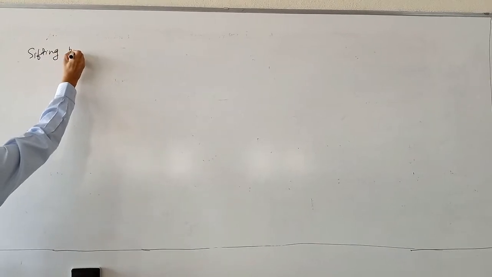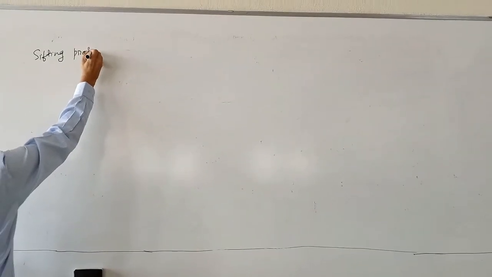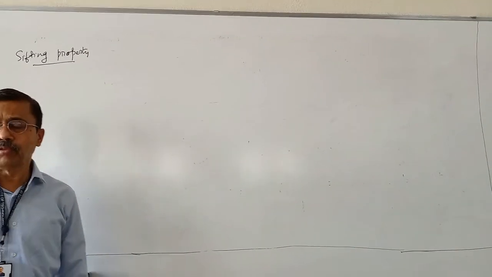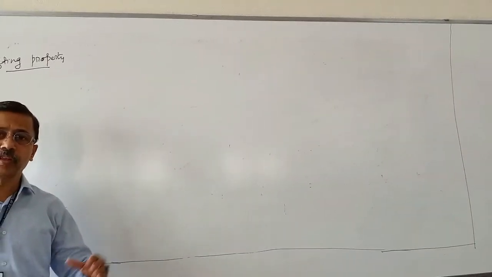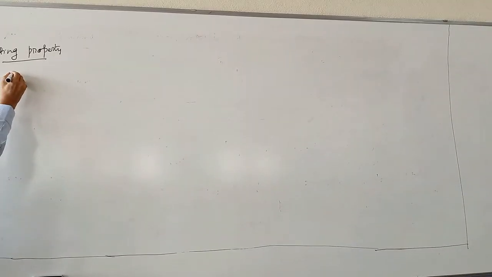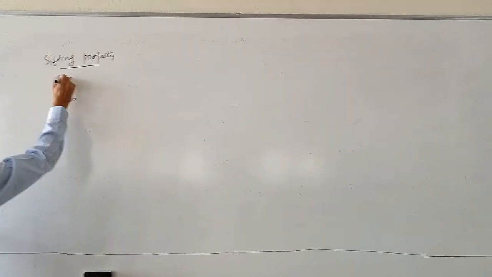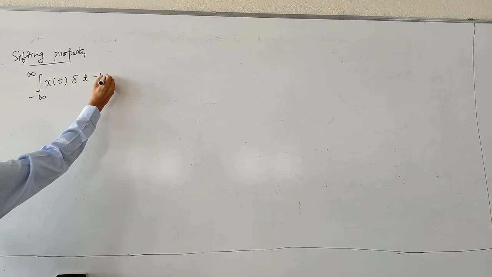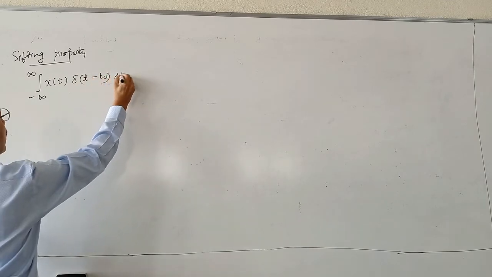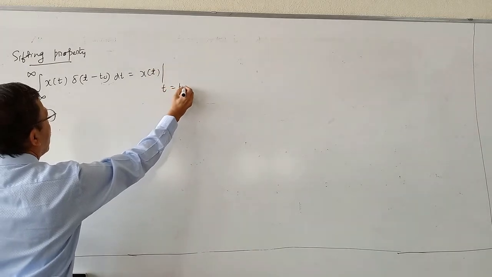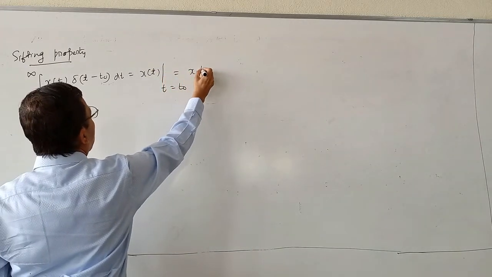It is not shifting, it is called shifting. Shifter means a drainer, which is used for separating coarser particles from finer particles. Shifting property. According to this property, integration minus infinity to plus infinity, x of t into delta of t minus t naught dt is equal to x of t evaluated at t equal to t naught, equal to x of t naught.